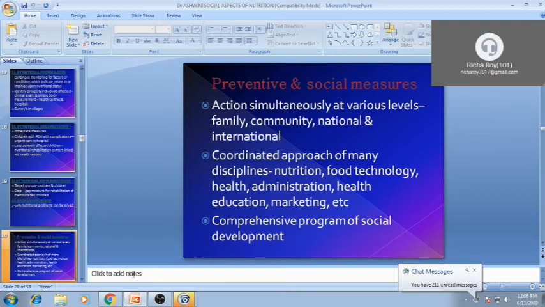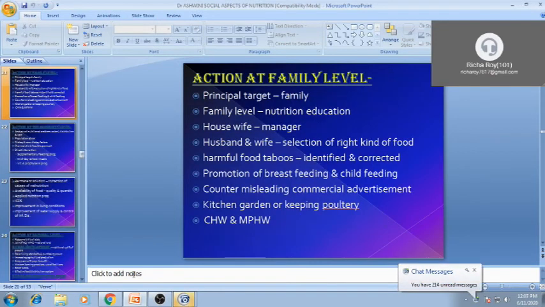Then coordination should be there for the prevention and social measures. Coordination is very important: food technology and administrative coordination, health education, and marketing strategy, all should work together, and a comprehensive approach should be maintained for the prevention strategy.